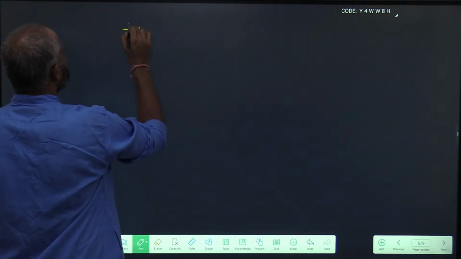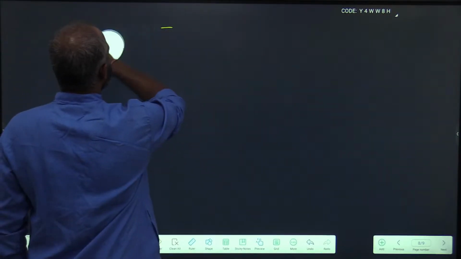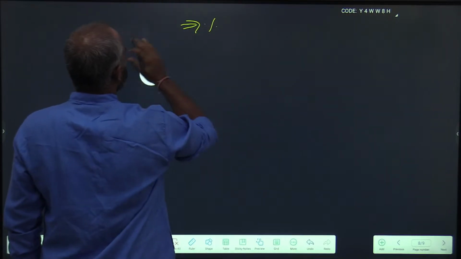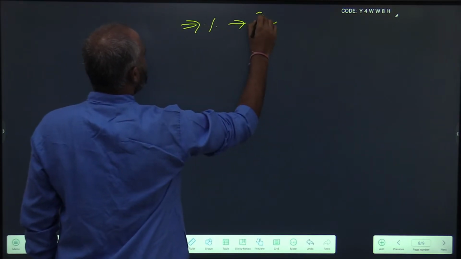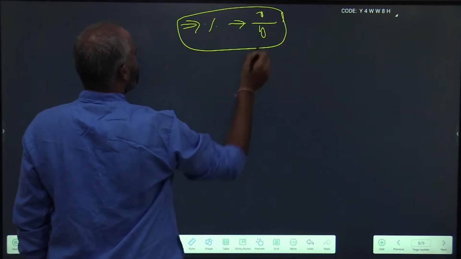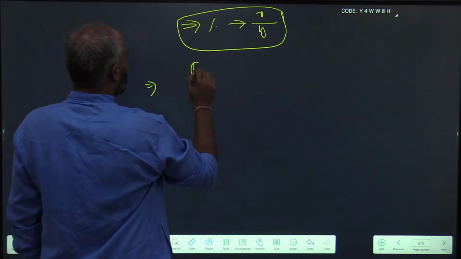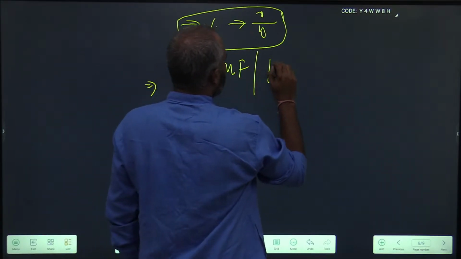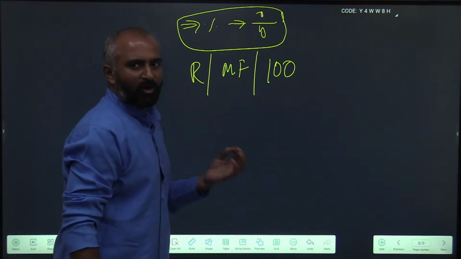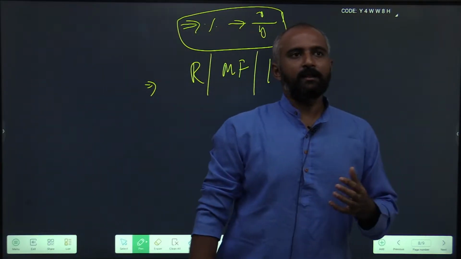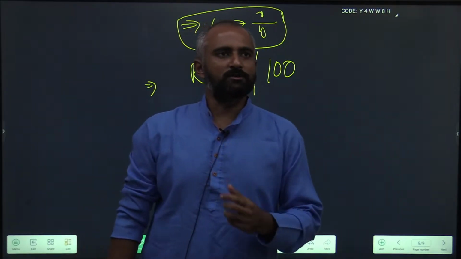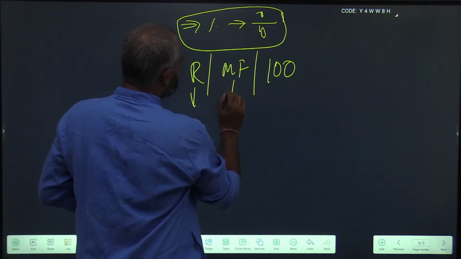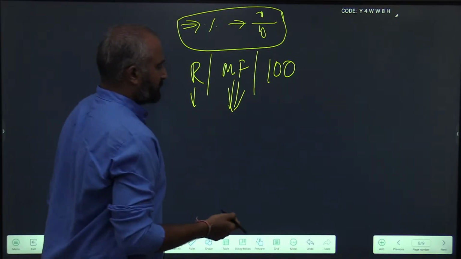So once you are comfortable with percentage to fraction conversion, the ratio or multiplication factor approach, or your base 100 method, these are some of the common tools used to solve percentage problems. So let us discuss the multiplication factor approach here.